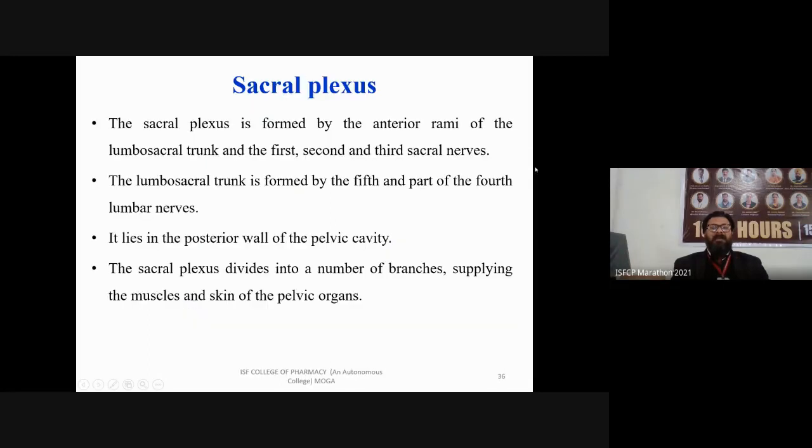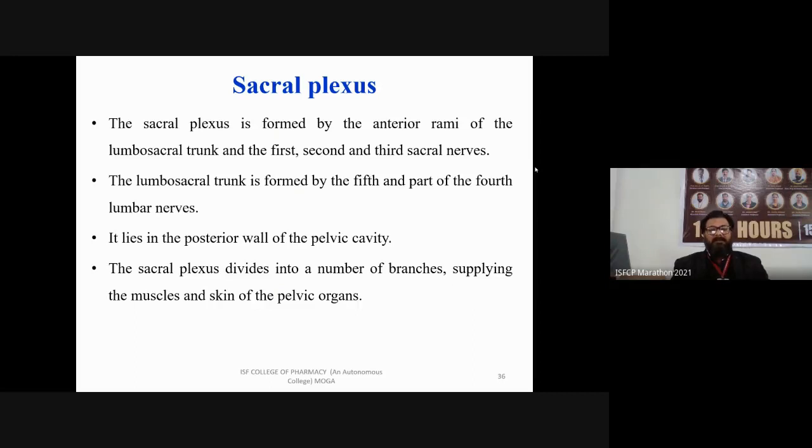Next and most important is the sacral plexus. The sacral plexus is formed by the anterior rami of the lumbosacral trunk and the first, second, and third sacral nerves. These three parts make the sacral plexus.